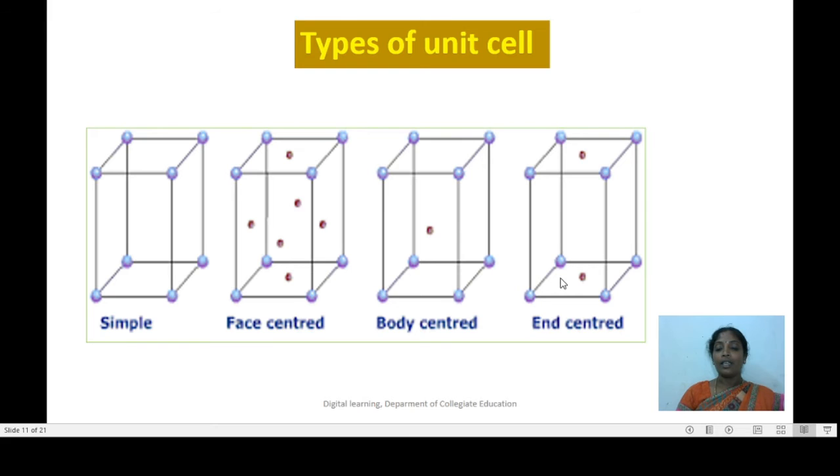The last one is end-centered. It is also called base-centered unit cell, in which the lattice points are present at the corners and 2 more lattice points are present at the center of the 2 parallel faces. Depending upon the position of the face-centered atoms, end face-centered unit cells are of 3 types: A-centered, B-centered and C-centered.